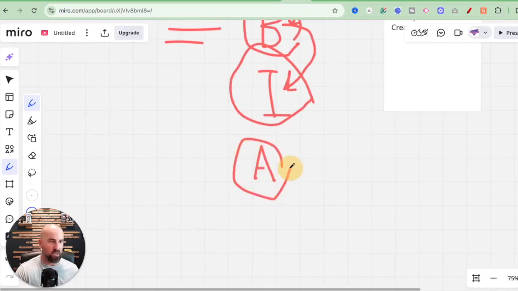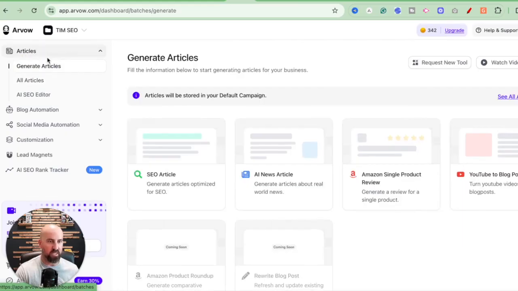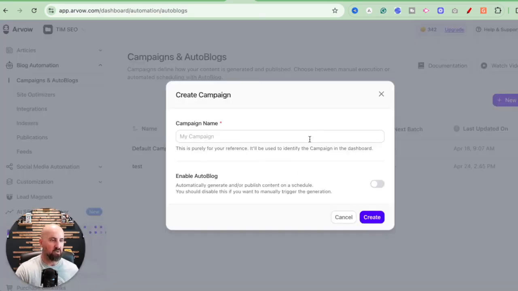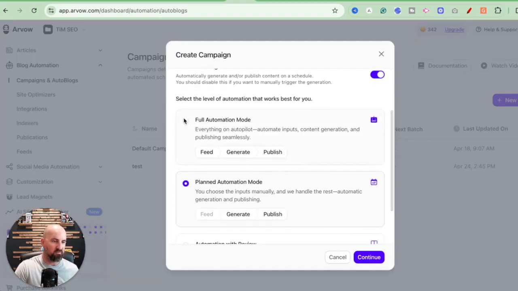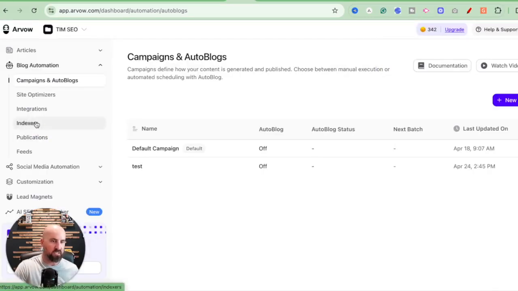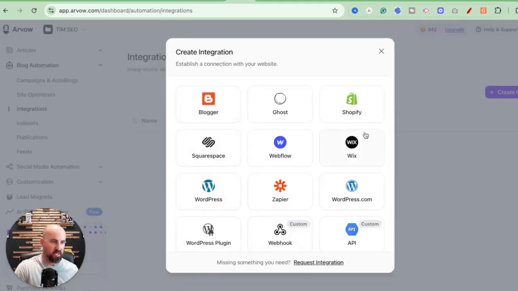The next thing that it allows you to do, like I said, is automate your blogs. So this can be set up in a way where you can fully automate your blogs, where you don't have to do anything once you have it set up. So you can create an auto blog. You can just name your campaign and basically turn the auto blog on. It has full automation mode, which from the feed, it'll generate and publish the articles to your website automatically. There's a couple of automation modes, but you can see here that you can integrate with any website. Here's all the integrations, which makes this really, really easy and really, really nice.